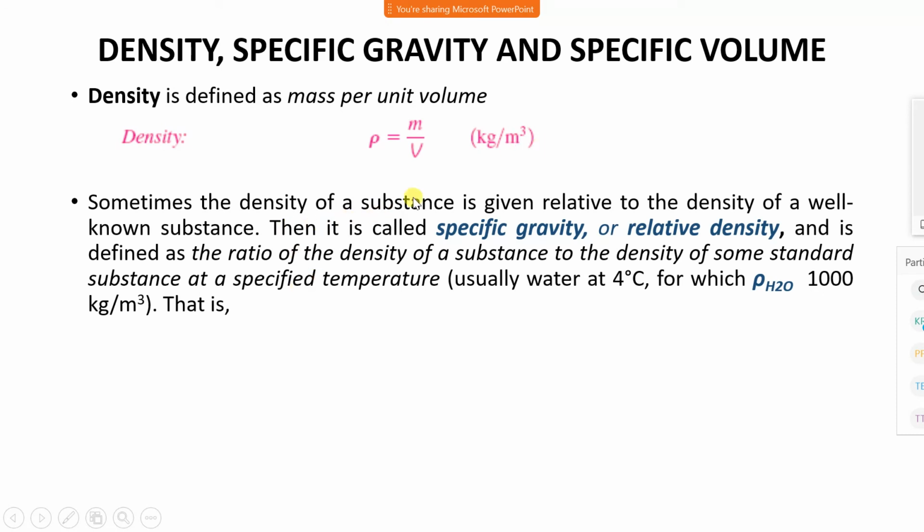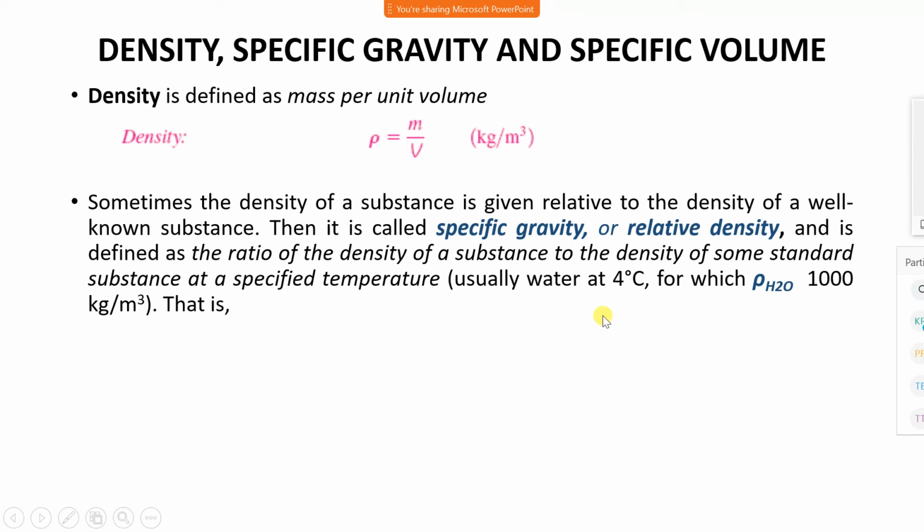Sometimes the density of a substance is given relative to the density of a well-known substance. Then it is called specific gravity or relative density, and is defined as the ratio of density of a substance to the density of some standard substance at a specified temperature.